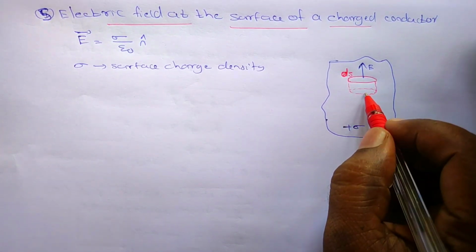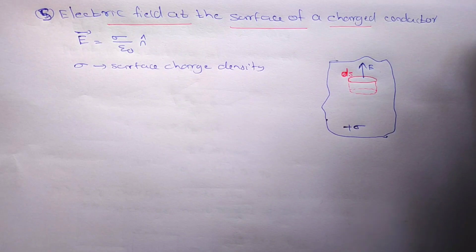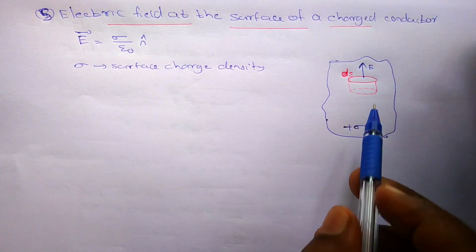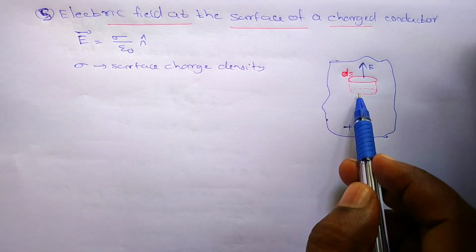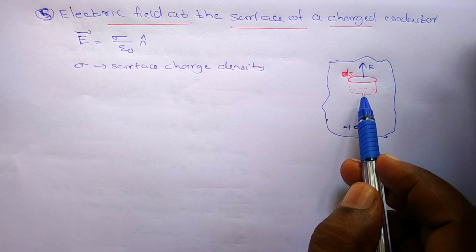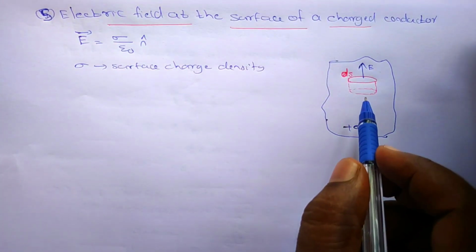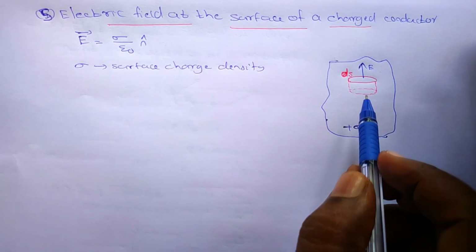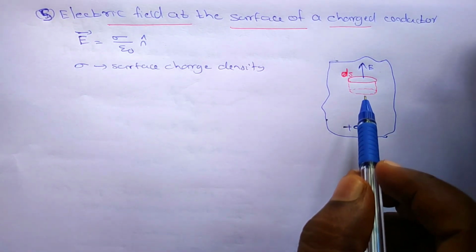Okay, clear? This area is dS. So at this point I need to find out the electric field value. So I am going to apply Gauss's law. What is Gauss's law? Total electric flux is equal to net charge by epsilon naught.